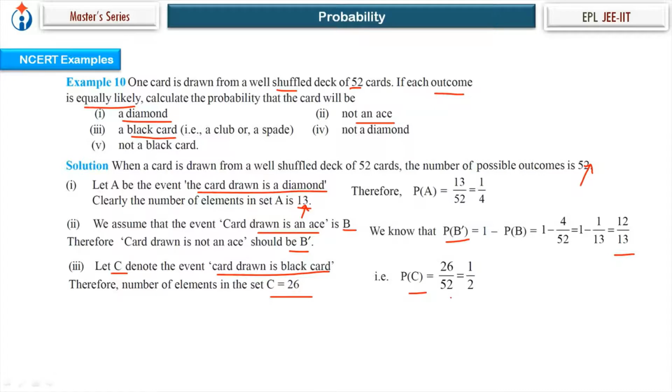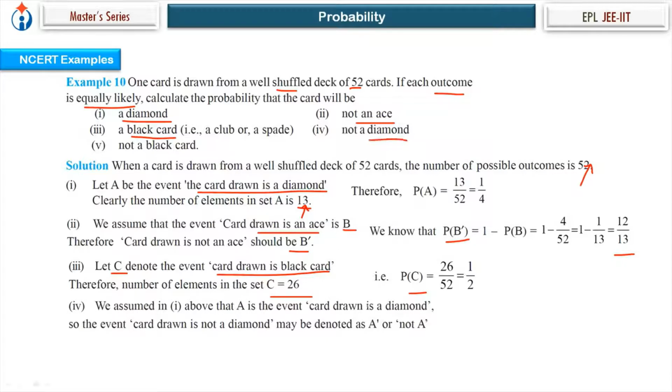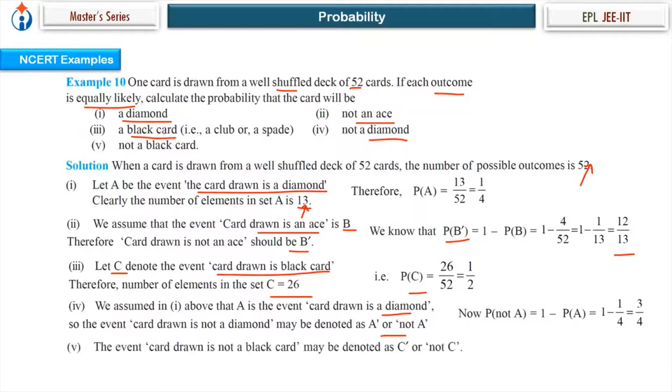So P of C is 26 upon 52. Event D, not a diamond. Same way, if I take event A, which we did here, card A is diamond, its probability was 1 by 4. Not A means A dash, that will be 1 minus P of A, 3 by 4. Not a black card, so C dash. P of not C, which is P of C dash, 1 minus P of C, is equal to half. Simple questions.